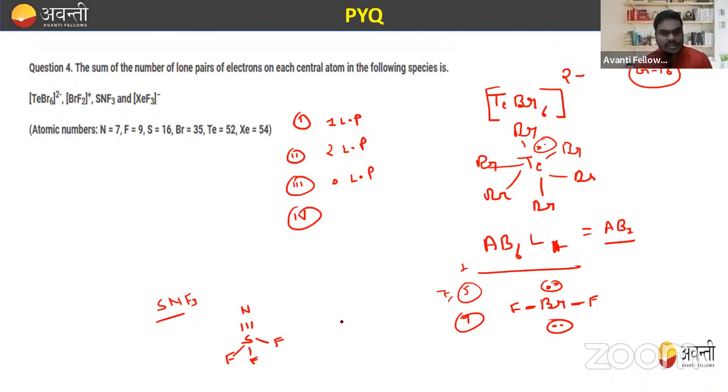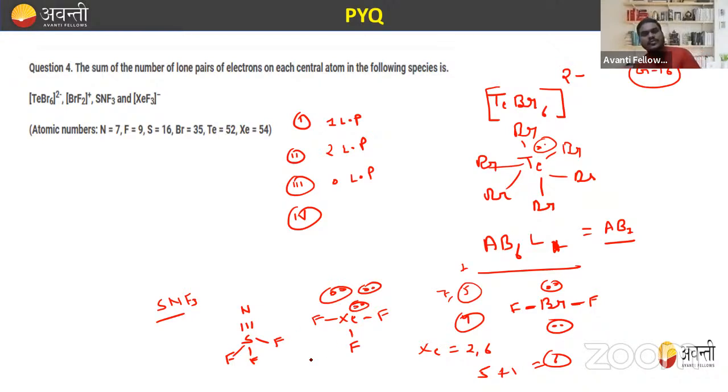In the fourth case, that is XeF3 minus. Xe has 8 electrons. Out of these 8 electrons, 3 are used in bond formation, so they are left with 5, and then one negative charge plus 1, that is 6. 6 means 3 lone pairs. So it has three lone pairs.